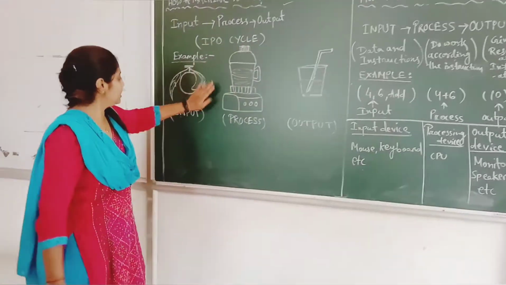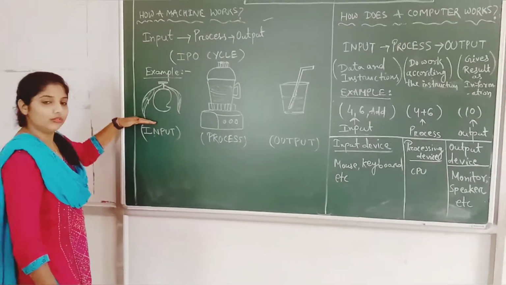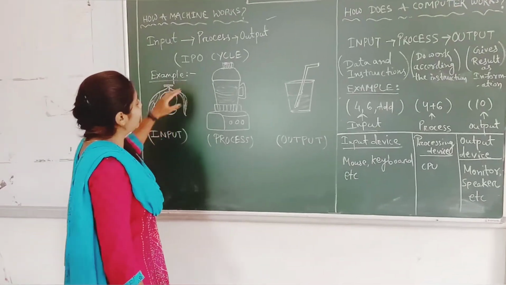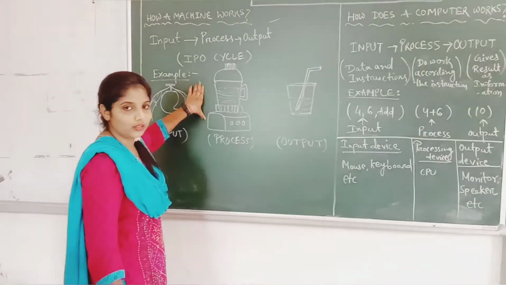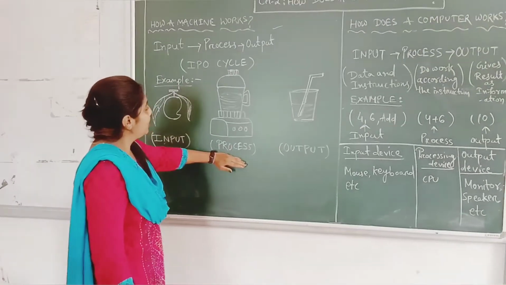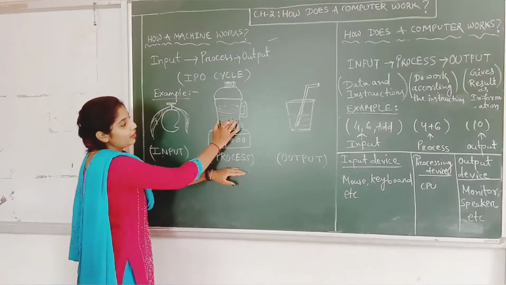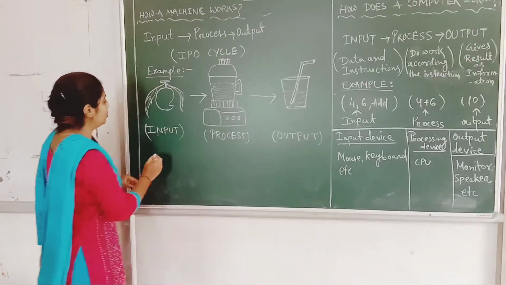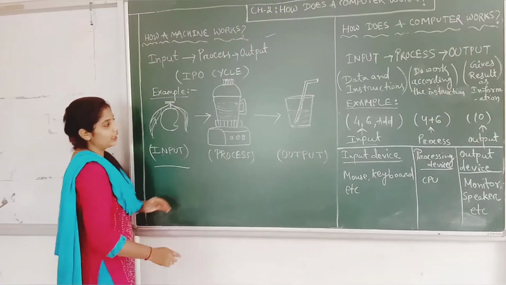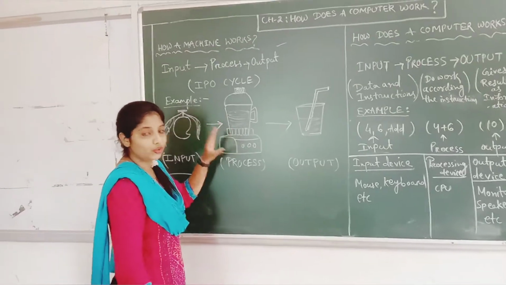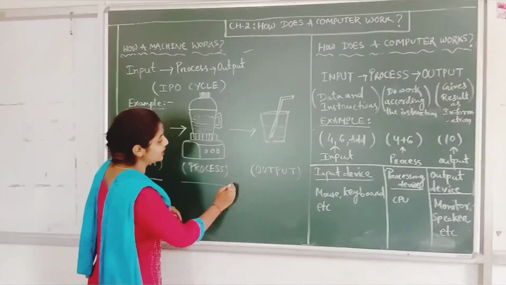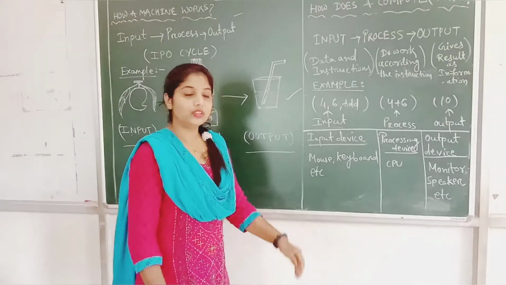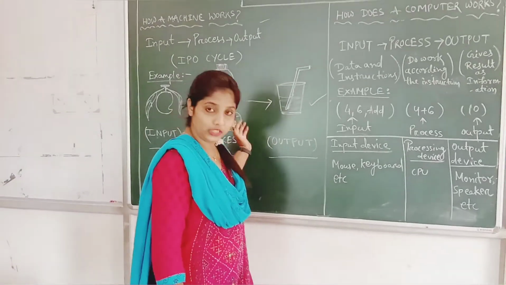So let's come to this example. Here the mango, yes or no? It is the input. Then we keep the mango in a juicer. That is your process, because the mango is ground over here, and then it will give you the juice. Yes or no? So the mango is our input. Then the juicer will make the juice for us. That is our process. Then the output, the juice is ready to drink. So the juice is the output here.